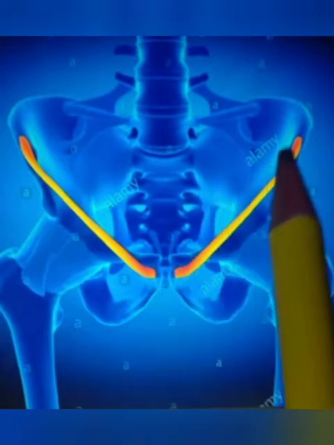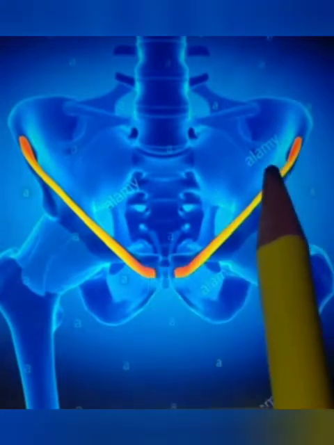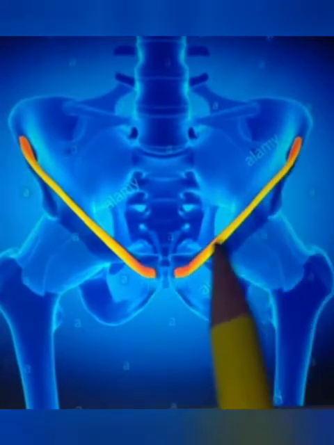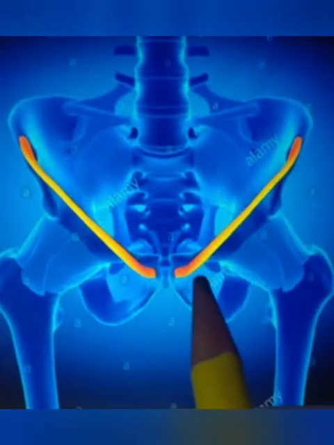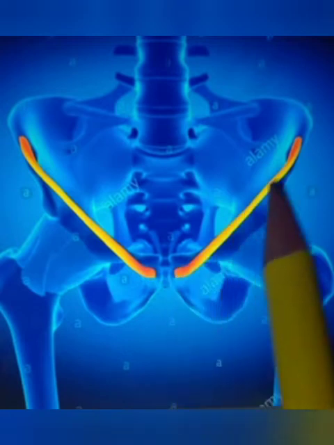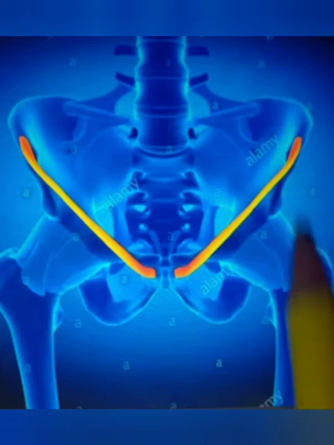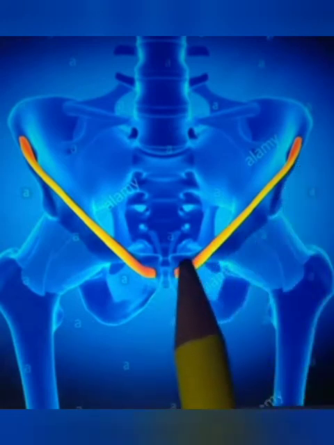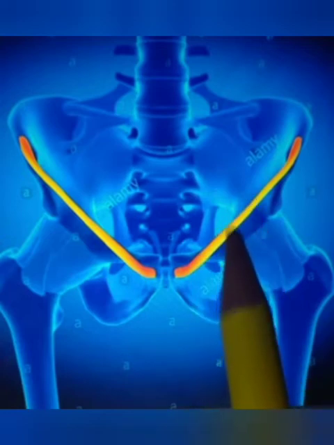Then the attachments of the inguinal ligament. This region is the groin region. Below it is attached the deep thickened fascia of the thigh, called the fascia lata, which keeps it tight.